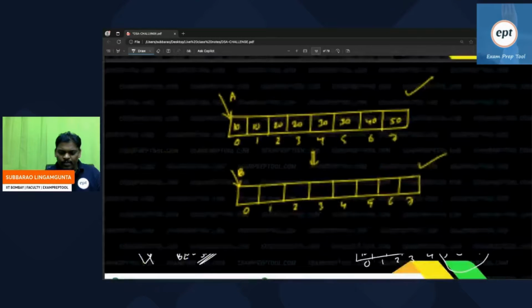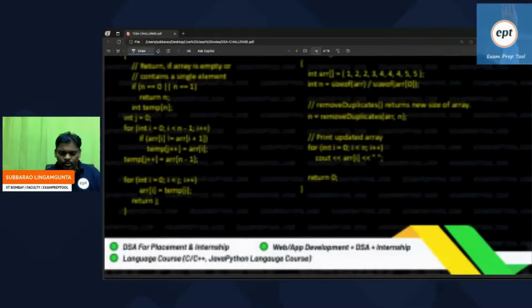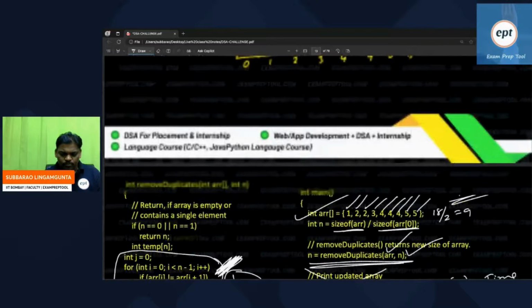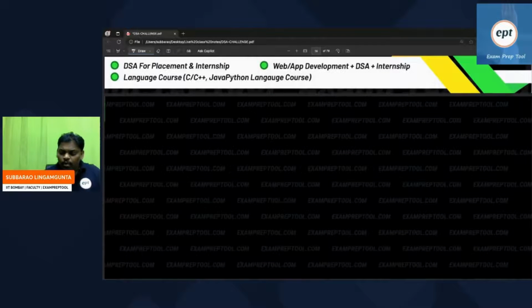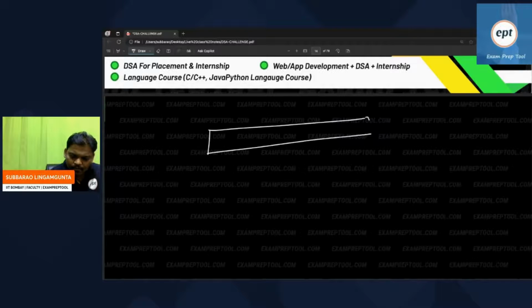I think I explained clearly. Let's see one more approach. Everyone listen. One more approach is, everyone observe, make sure everyone gets it. This is the array, name is A. One more nice approach.